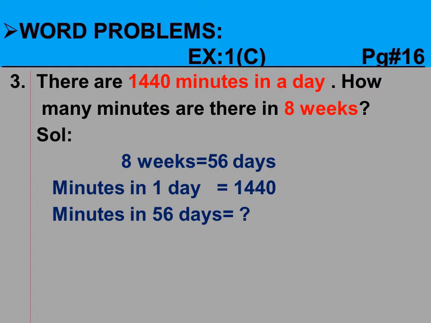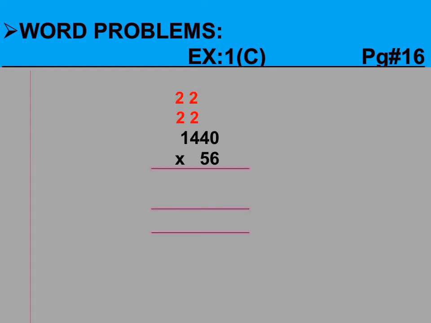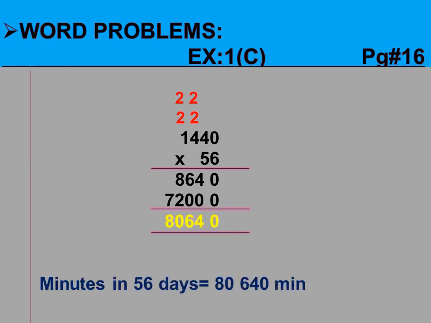Now dear students, again the minutes in 1 day is given and we have to find the minutes for more than 1, that is 56. So what will we do? Yes, we will multiply the numbers. When we multiply these two numbers, we will get the answer like this, that is 80640, and we will write at the end like minutes in 56 days is equal to 80640 minutes.